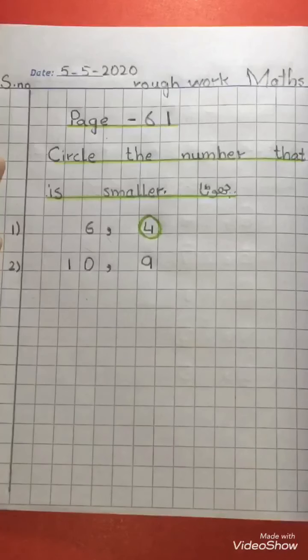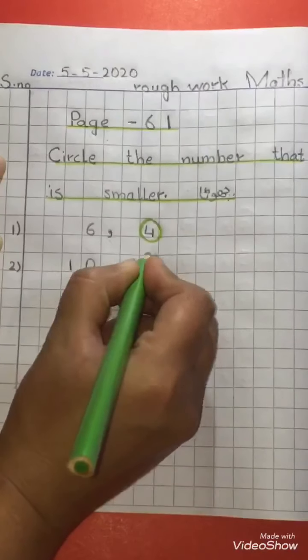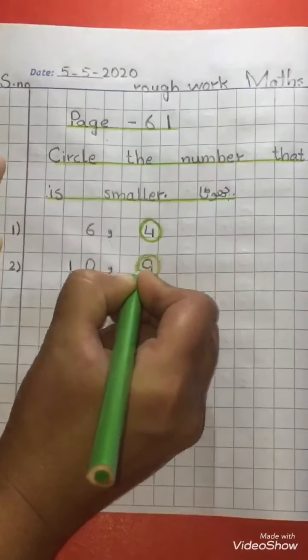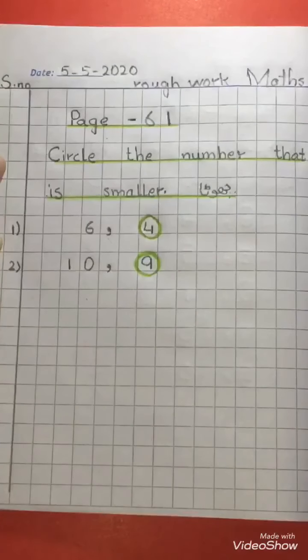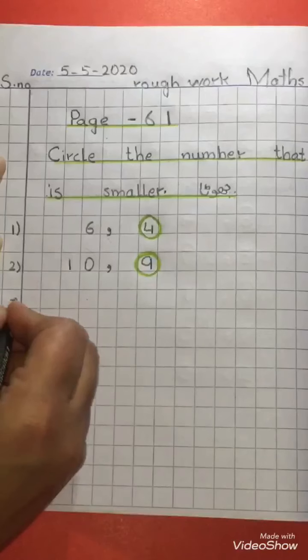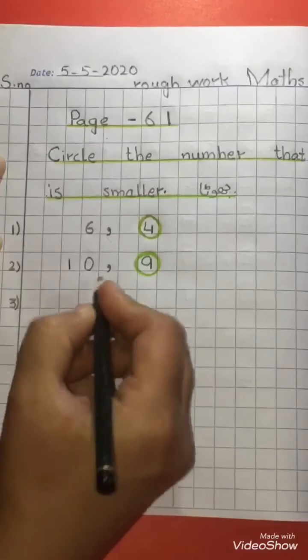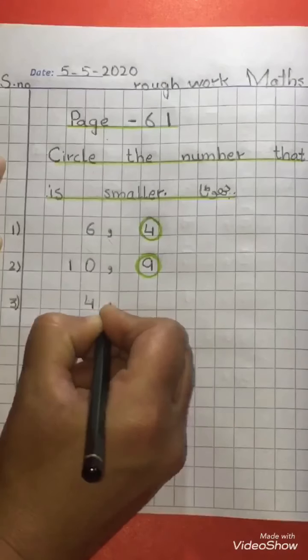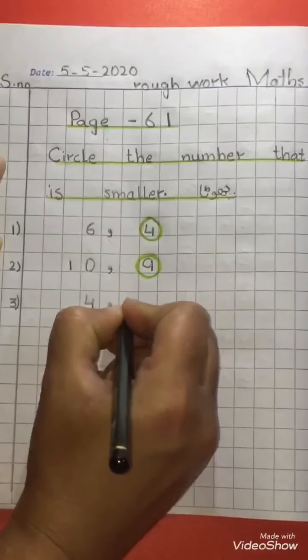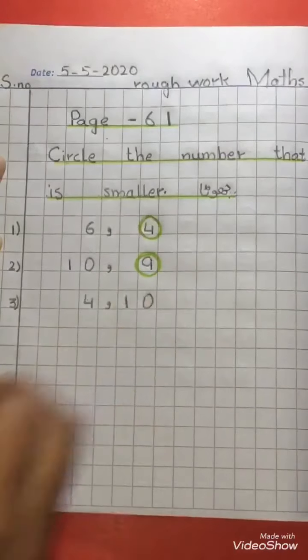Students, in number 10 and 9, which one is the smaller number? 9 is the smaller number. So we will encircle number 9 with the help of color. Question number 3 is: write number 4, comma, and 10.